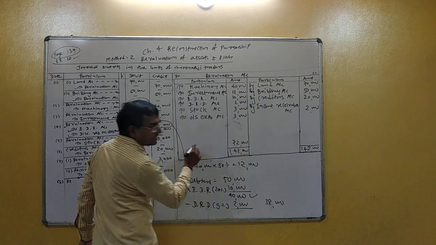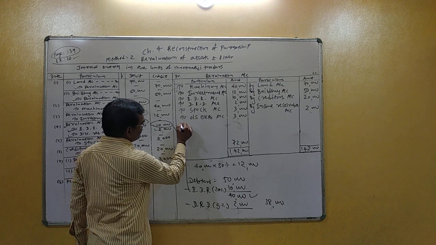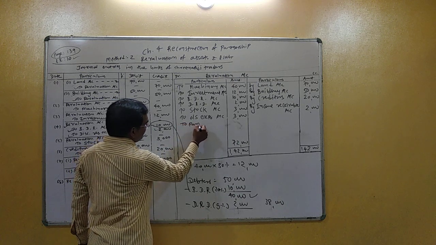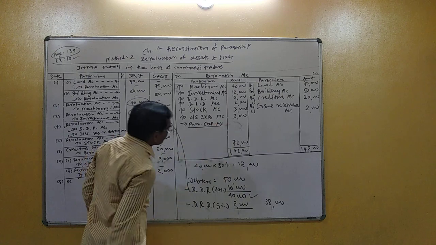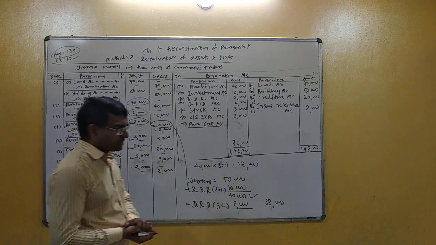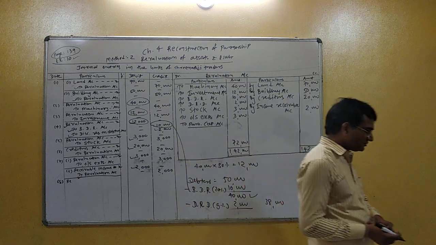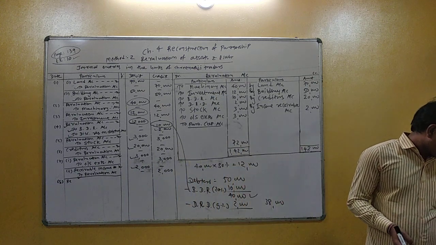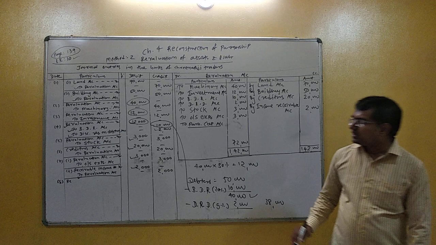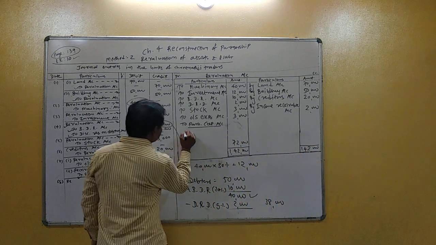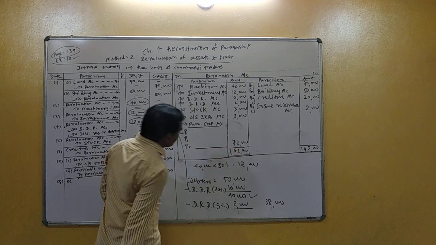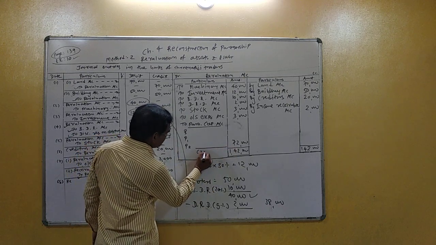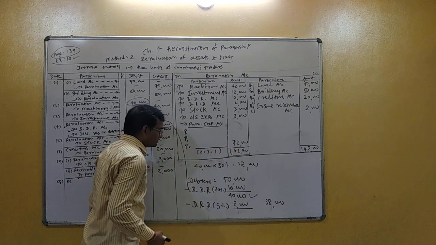This difference is divided between three partners in their old profit sharing ratio, and it is transferred to partner capital account. Who are the partners? There are three partners. R means Rajesh, P1 and P2. Profit sharing ratio 2:3:1.